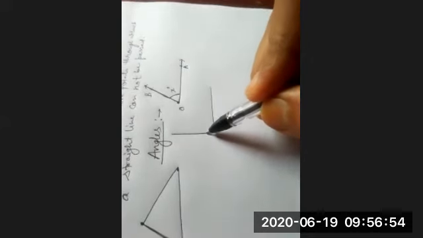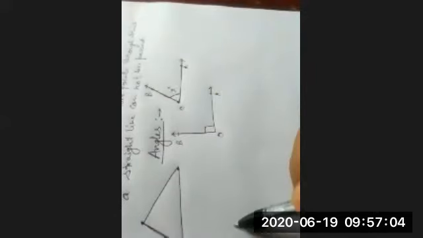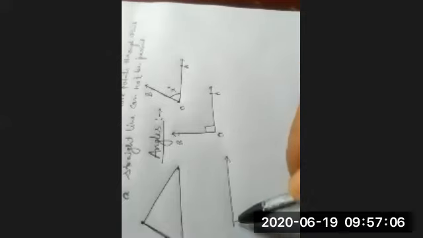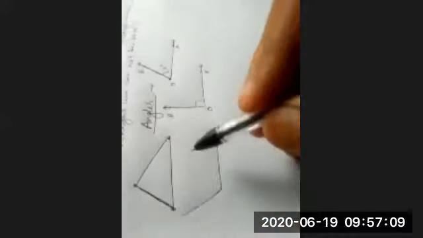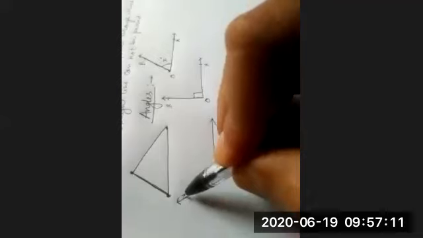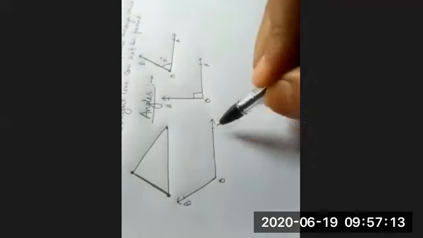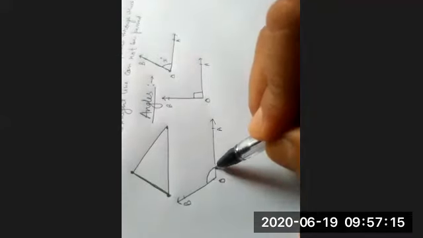You can say like that also. This is also standing on another ray. This is also one of the inclinations. Here you can see this is B point, O point, A point, and one angle is formed.